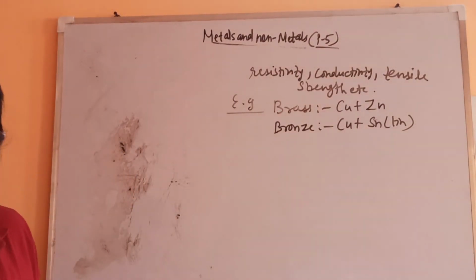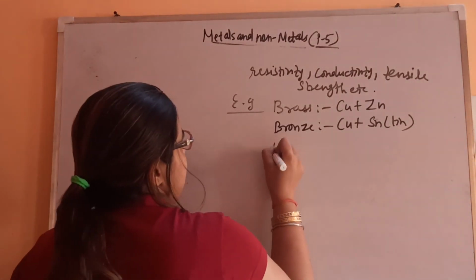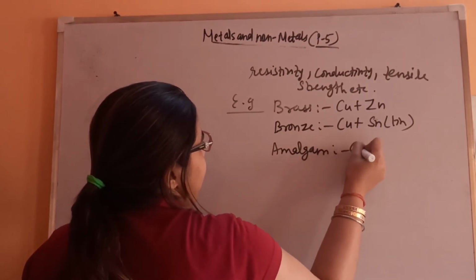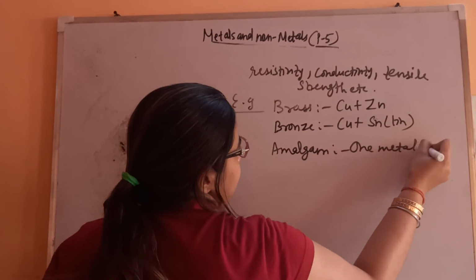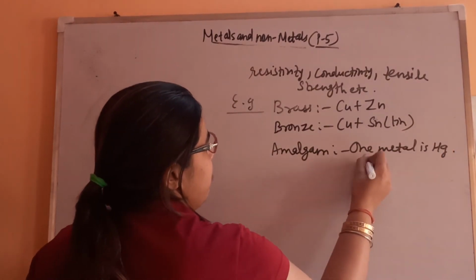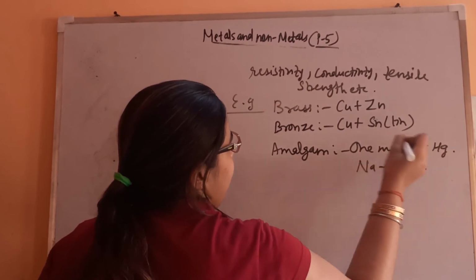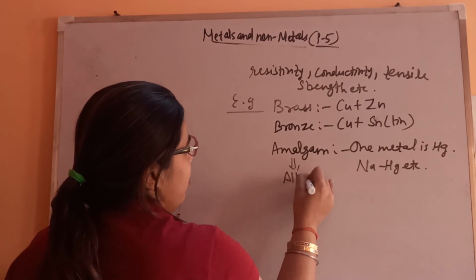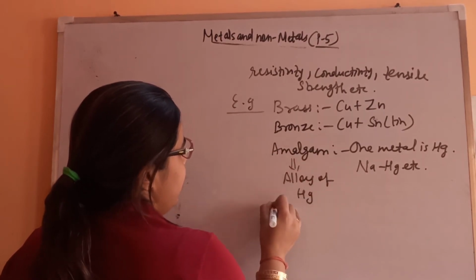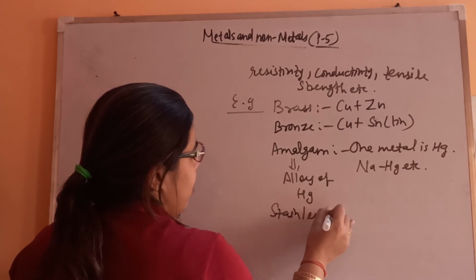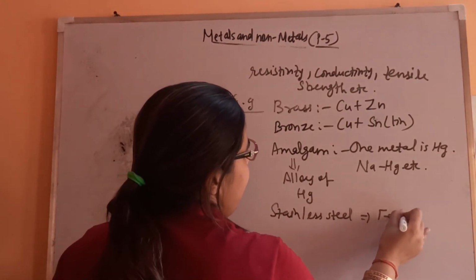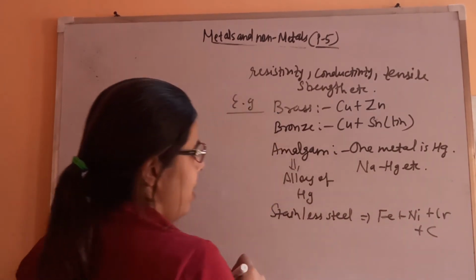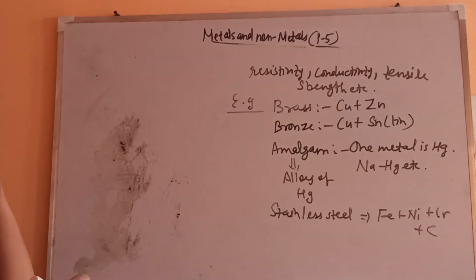Other examples are also there. Amalgam. Here one metal is mercury and the other can be anything, like sodium amalgam, etc. So amalgam is an alloy of mercury. Then stainless steel is there, a mixture of iron plus nickel plus chromium, then carbon. That's why stainless steel is better. Okay, so all these are examples of alloys.